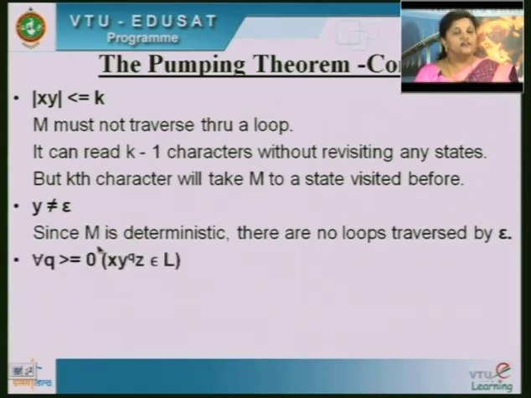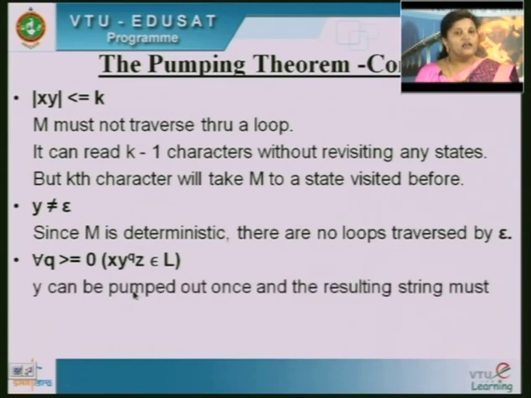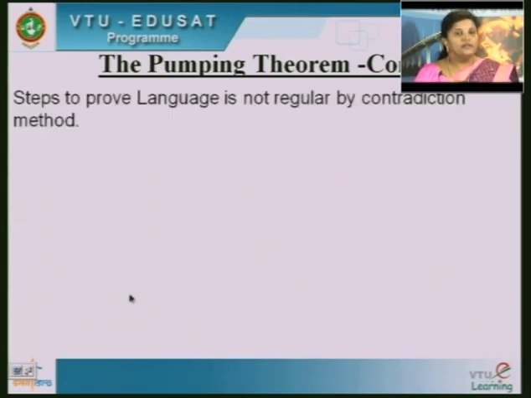That is why we are considering all deterministic FSM, and for all q greater than or equal to 0, x y to the power q z should belong to L, that is, y can be pumped out once and the resulting string must be in L. So, this is the proof of the pumping theorem.